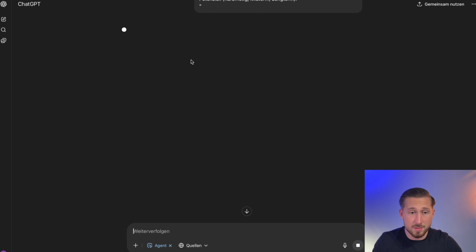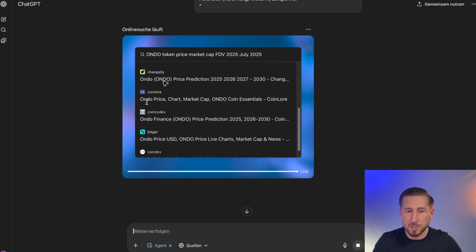Once everything has been submitted, we now have the option to watch the agent live and see what happens here. We can see here that the entire agent is thinking. What we can do at this point is watch the agent live, and it's really, really exciting. We can see here that the online search is running, and what the agent is doing now, it has set up its own desktop.